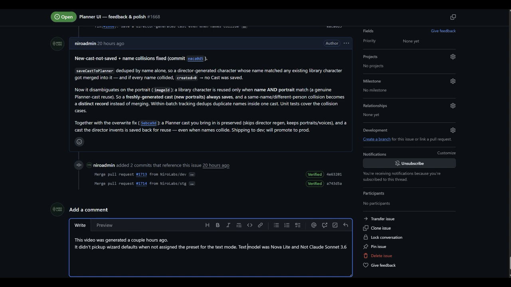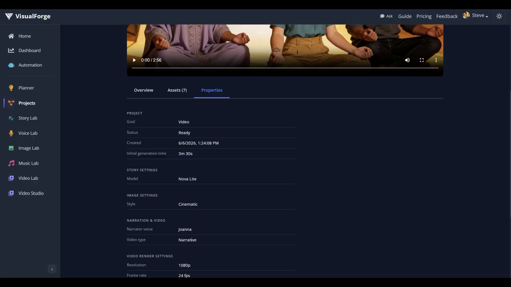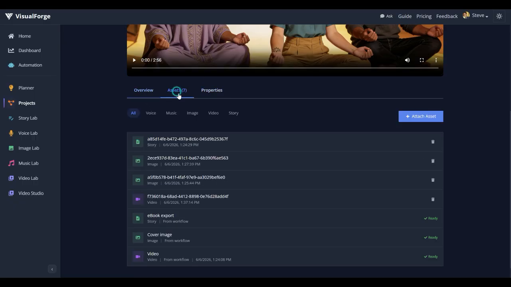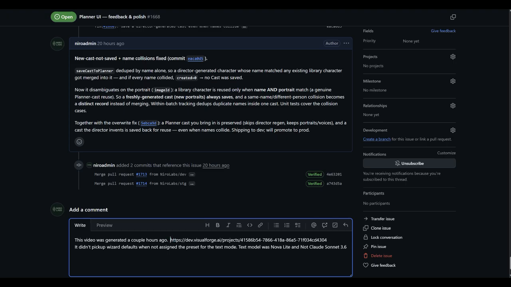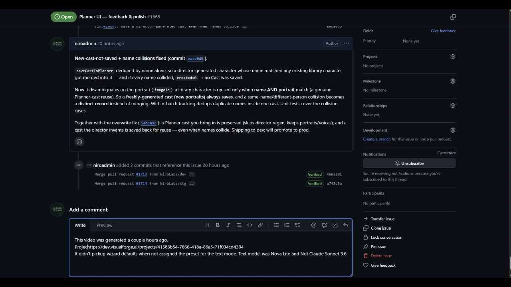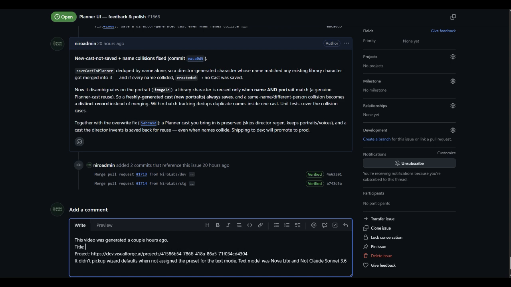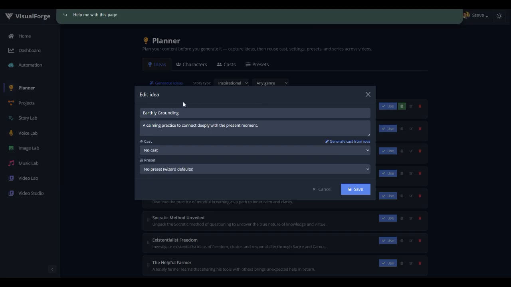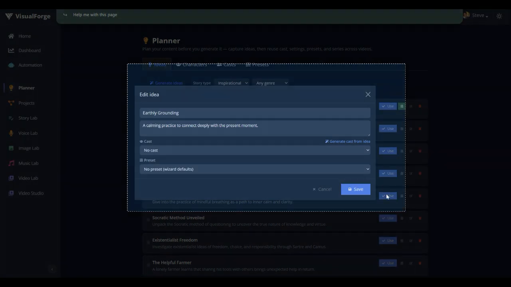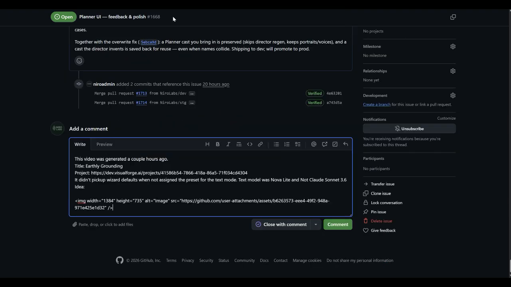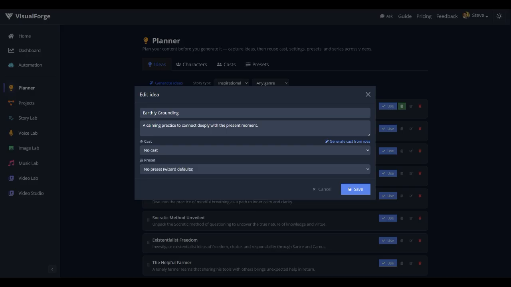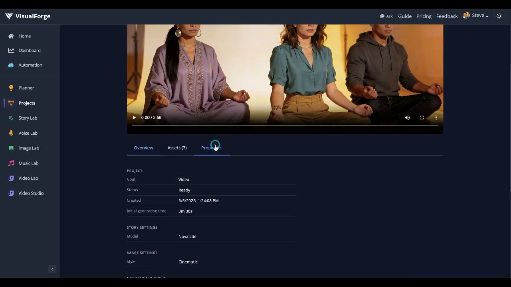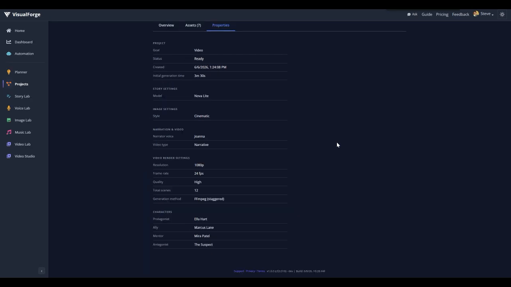Alright, and this is the video, and the name of it is Earthly Grounding. So maybe project title, and then I can even give it the idea. I want to fix that sometime. But see where this says wizard defaults. That'll show the idea screenshot, and then on the wizard, oh yeah, I want to do these properties.